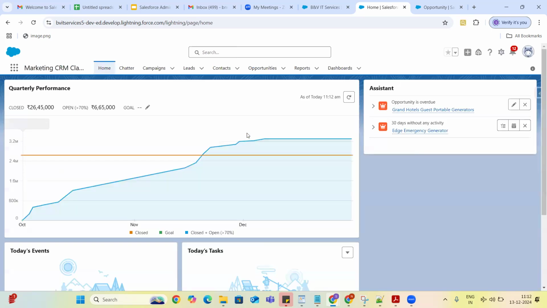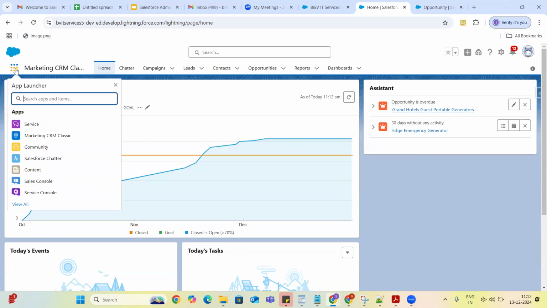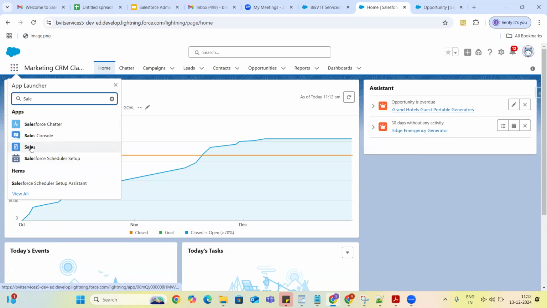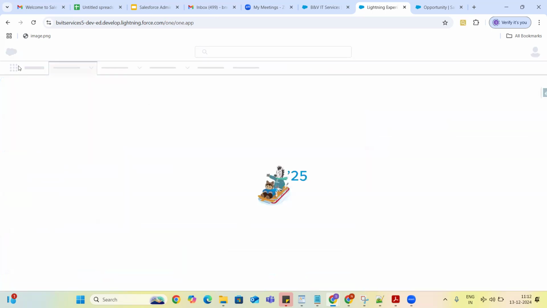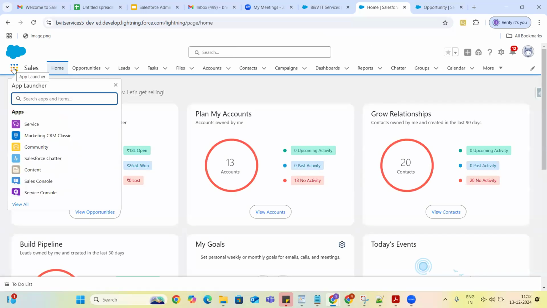Okay, marketing application. Marketing CRM classic. Sales, you will have so much, but just take the simple sales application. And then the next, the service application.